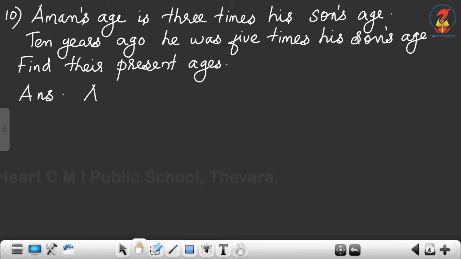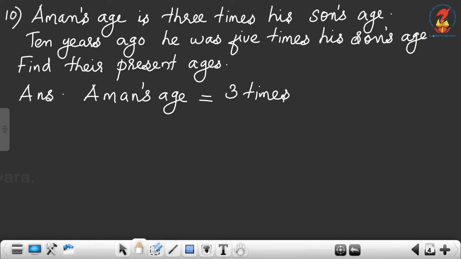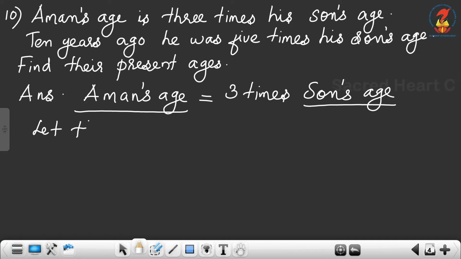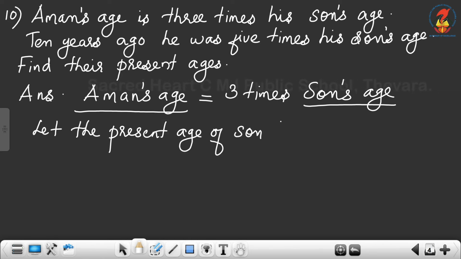So it is given that Aman's age is 3 times son's age. So if you know son's age, then we can find Aman's age. Therefore, let the present age of son, Aman's son, be x years.